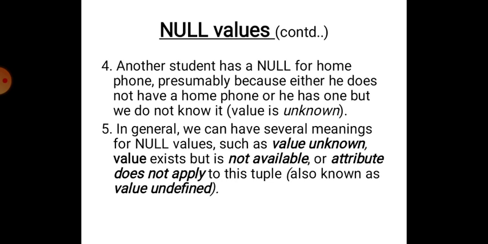Point number 5. In general, we can have several meanings for null values, such as value unknown, value exists but is not available, or attribute does not apply to this tuple. It is called value undefined when it does not apply.